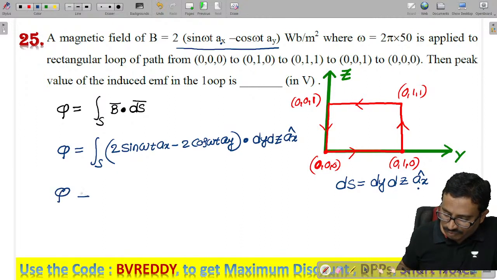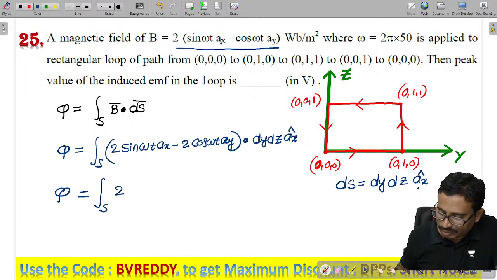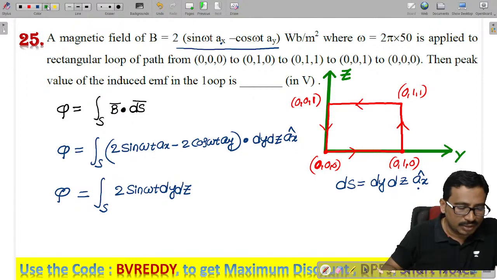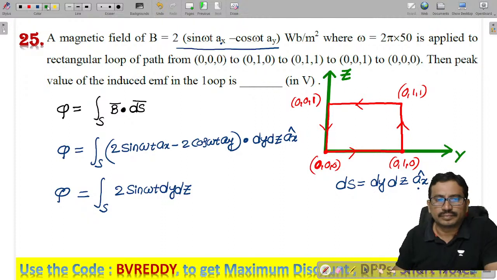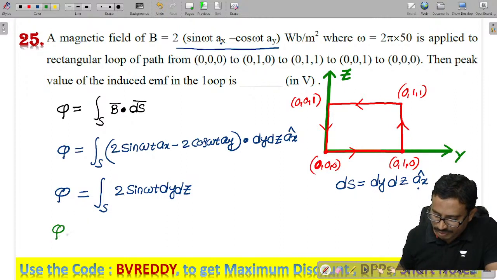So finally the flux is the surface integration of 2 sine omega t dy dz. Now 2 sine omega t is a constant.